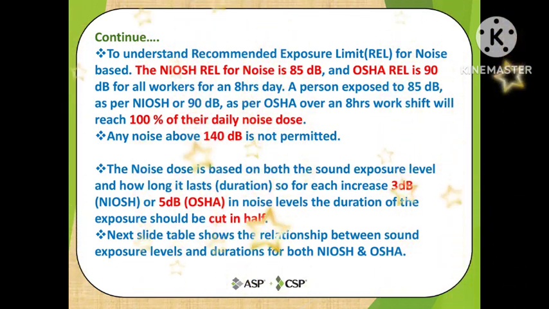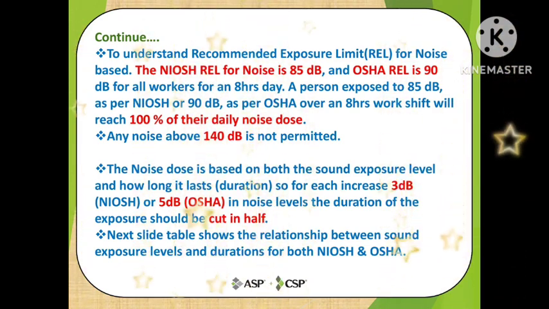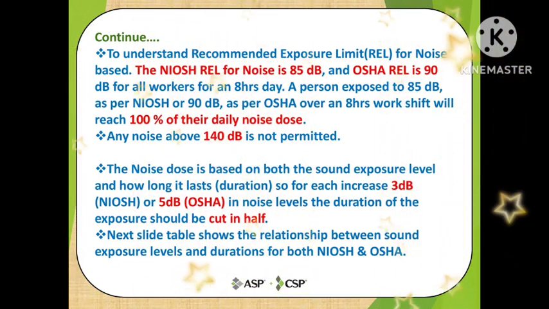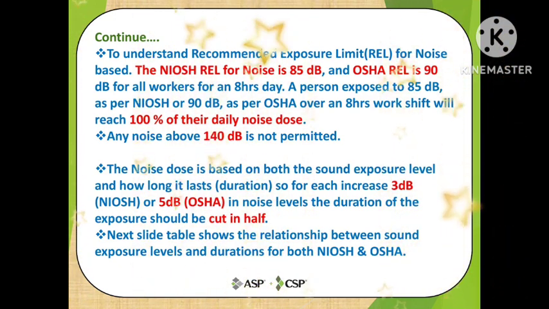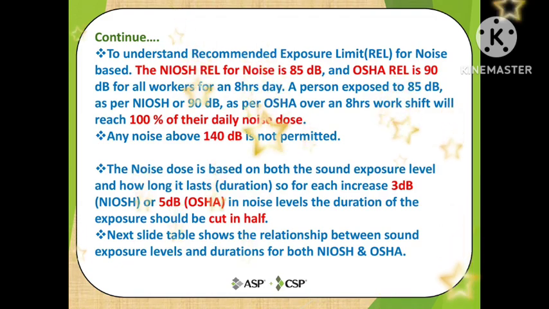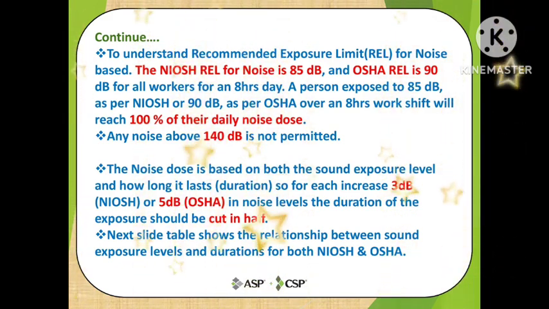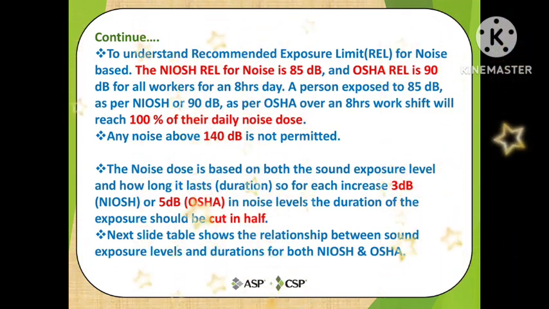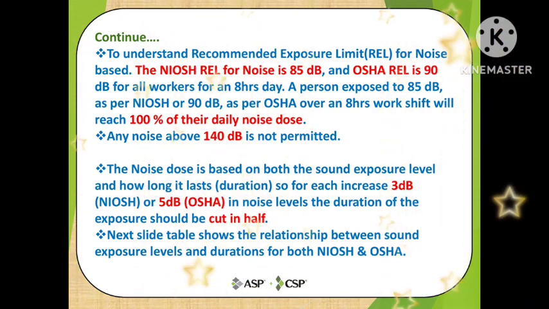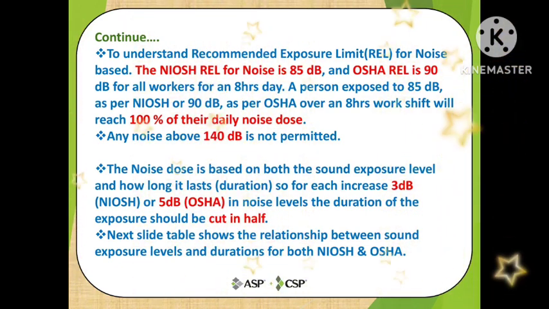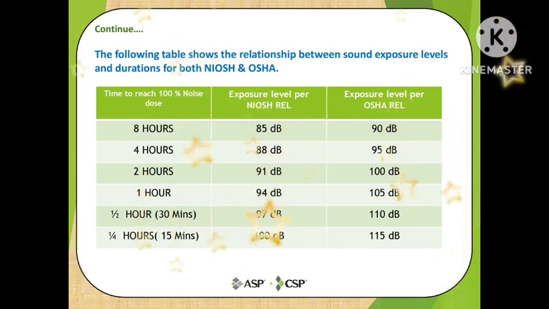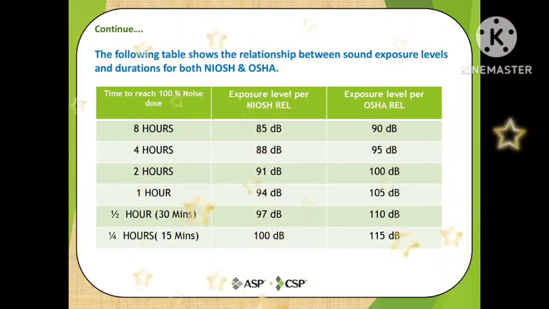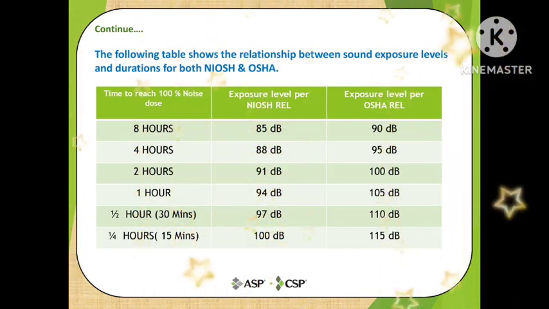The noise dose is based on both the sound exposure level and how long it lasts, the duration. So for each increase of 3 decibel for NIOSH or 5 decibel for OSHA in noise level, the duration of the exposure should be cut in half. In the next slide, the table shows the relation between the sound exposure level and duration for both NIOSH and OSHA. So friends, as per this table you can see the relation between exposure level and duration of exposure.